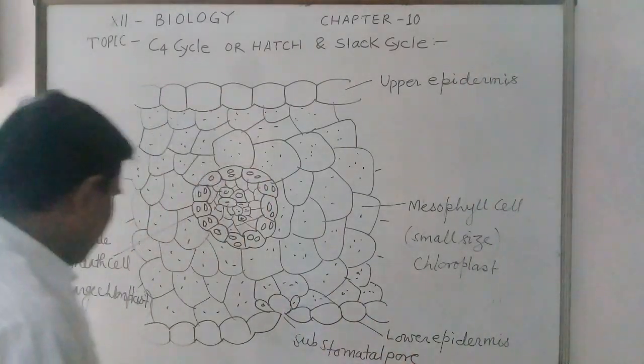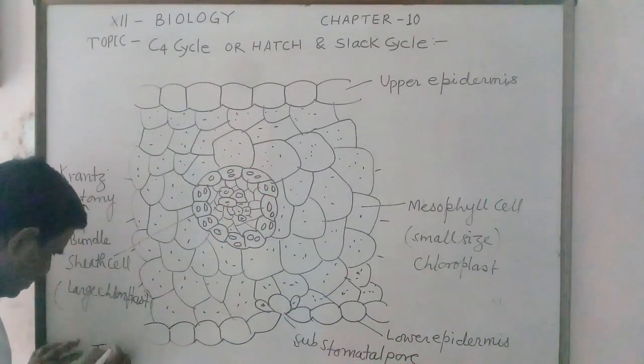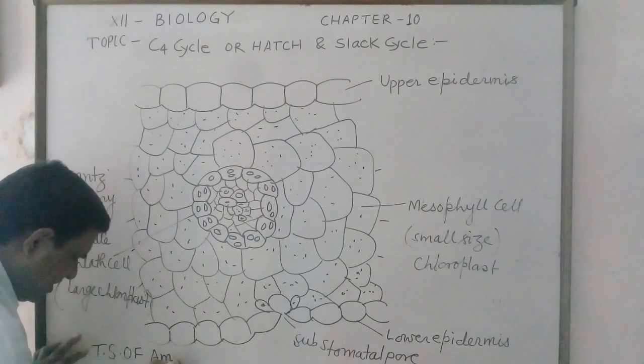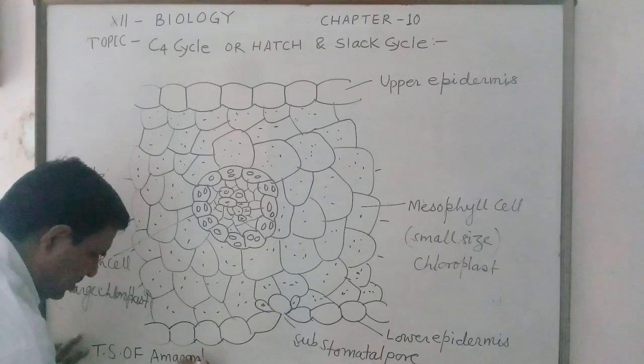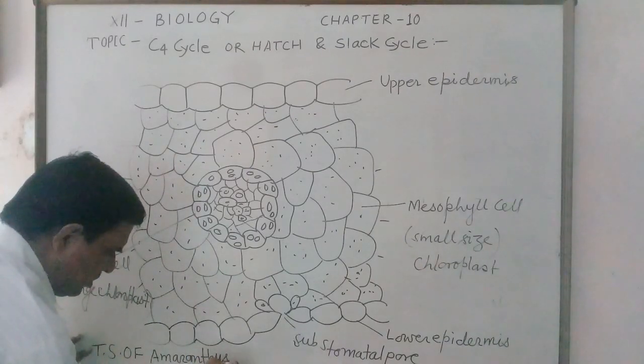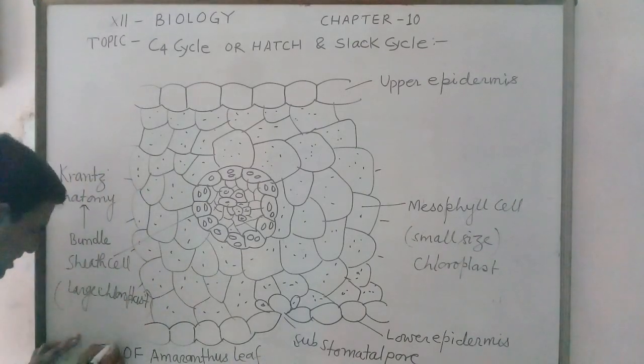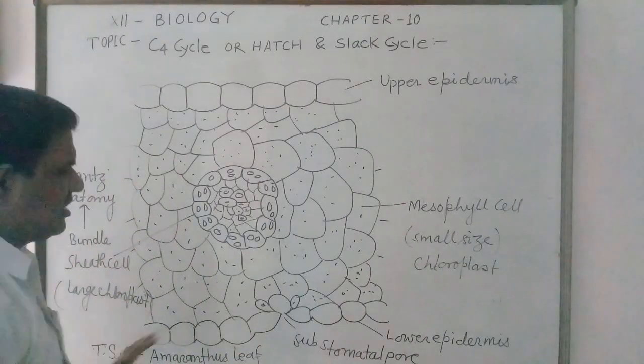This happens in the plant, suppose in a TS of Amaranthus leaf. Amaranthus belongs to the dicotyledonous plants, hence the upper epidermis also shows stomatal pores.